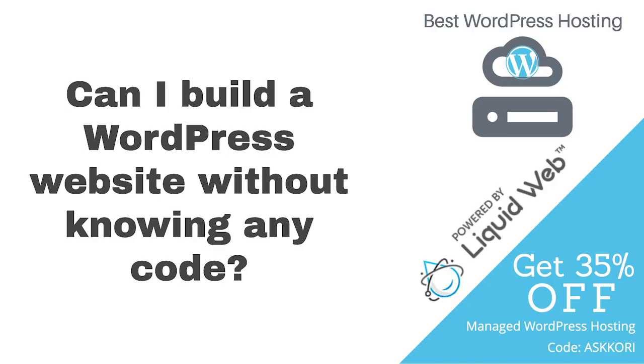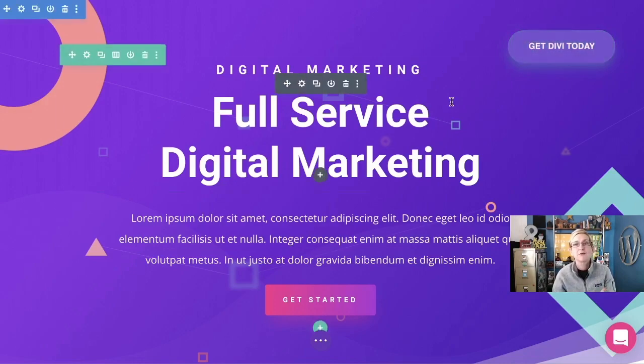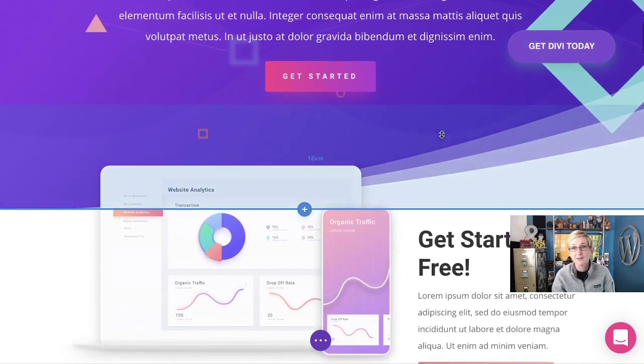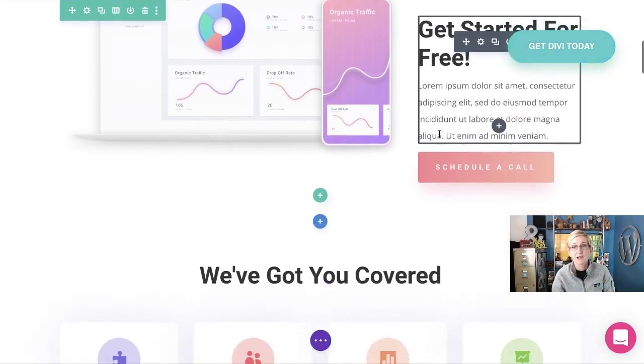Can I build a WordPress website without knowing any code? The quick answer is yes, you can. We have really cool drag and drop environments that allow you to make dynamic, beautiful layouts, beautiful blogs, beautiful websites, just by dragging and dropping and clicking some areas. Kind of like Photoshop, but for building websites. You're going to see an example here that I'm talking about. This is the Divi Builder. If you follow my channel, you know I love the Divi theme. I'll put more resources for this theme in the description box below.